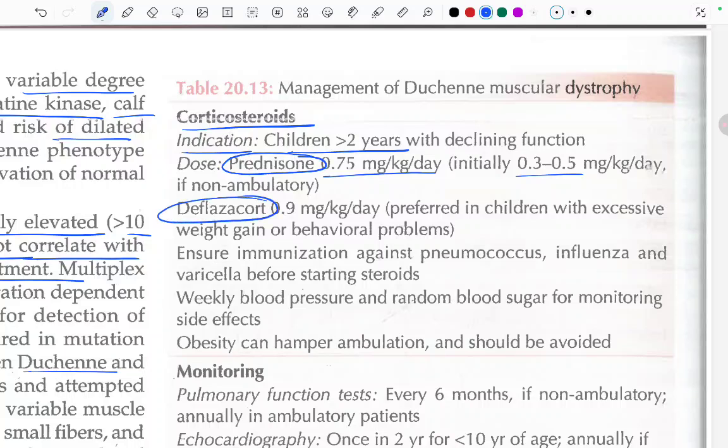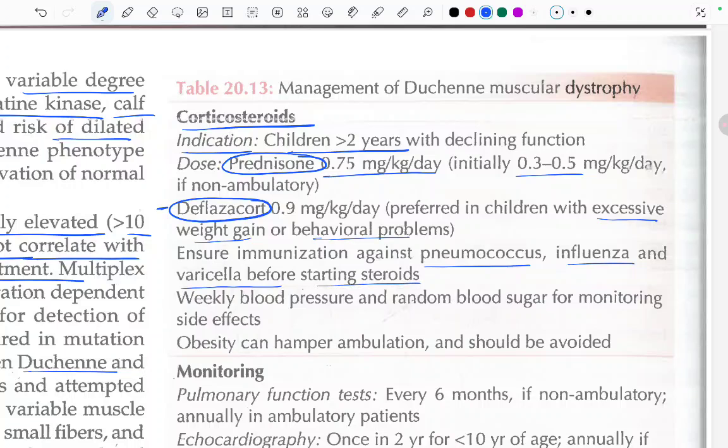Deflazacort 0.9 mg per kg per day, preferred in children with excessive weight gain or behavioral problems. Deflazacort is preferred in whom? With excessive weight gain or behavioral problems. Ensure immunization against pneumococcus, influenza, and varicella before starting the steroids.